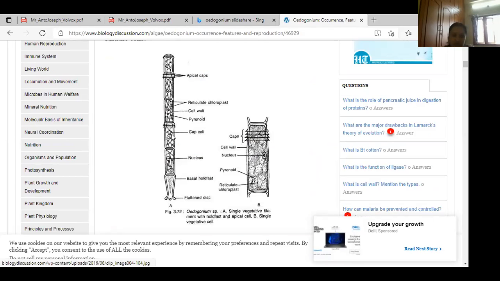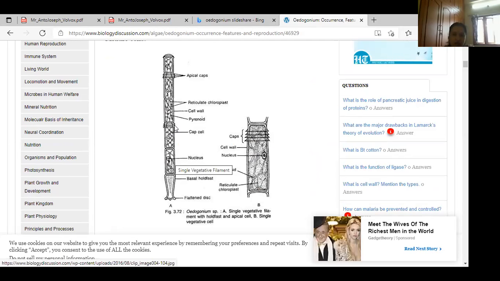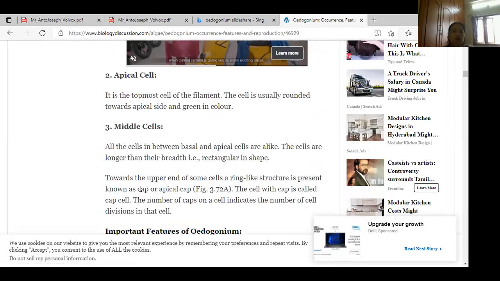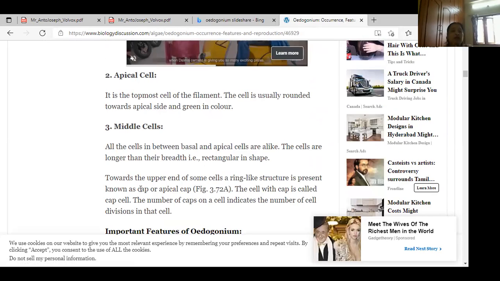You can observe, girls, where my arrow marks, some horizontal lines are there. These are ring-like structures. That ring-like structure is known as the cap cell or apical cell. Very, very important, girls. This is the Oedogonium characteristic feature. You can observe this in Oedogonium compared to other algae.